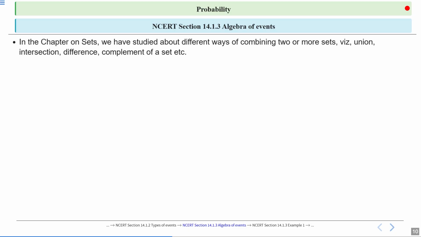That means we will learn union of two events, intersection of two events, difference of two events, and complementary event.